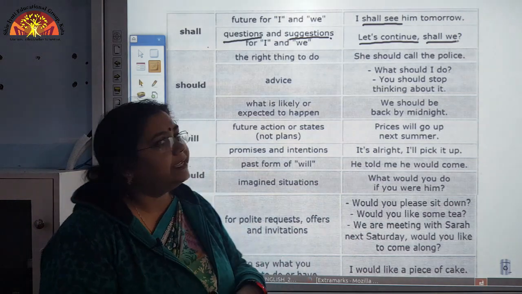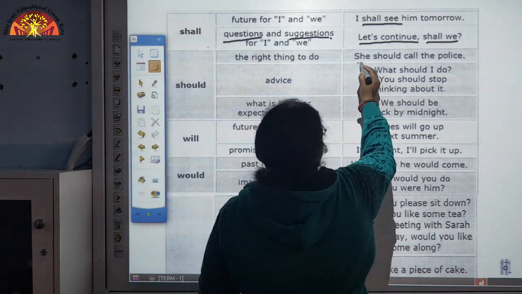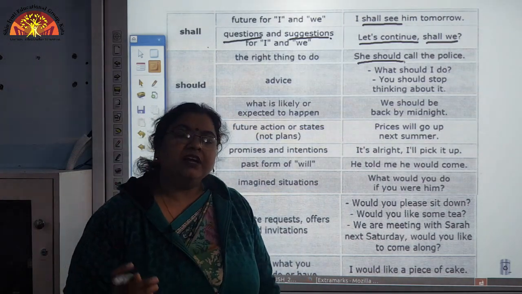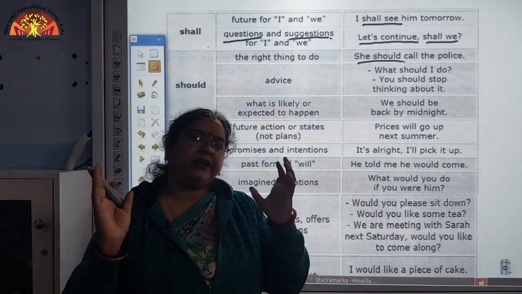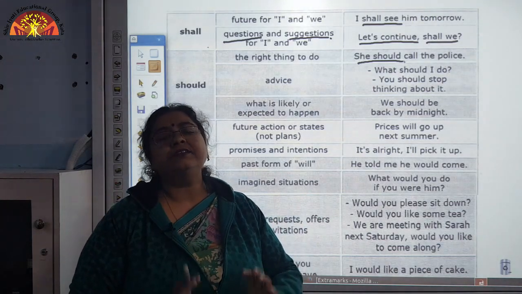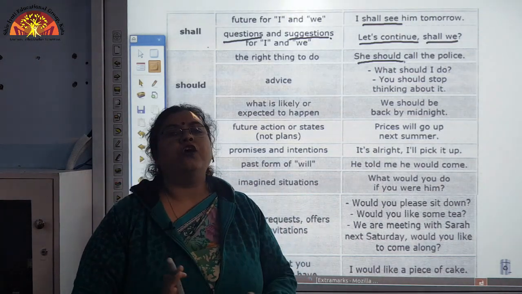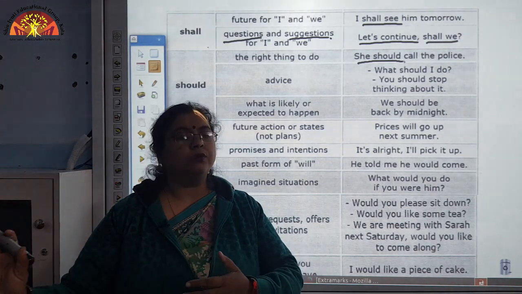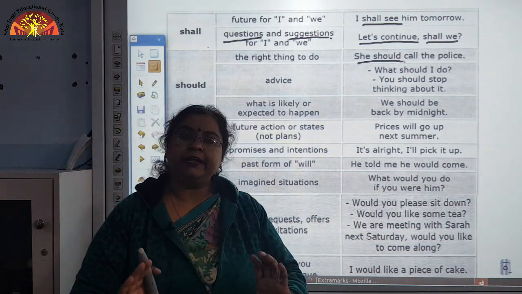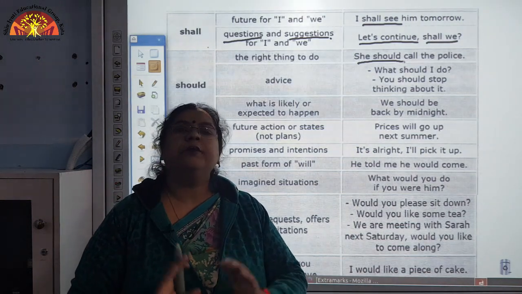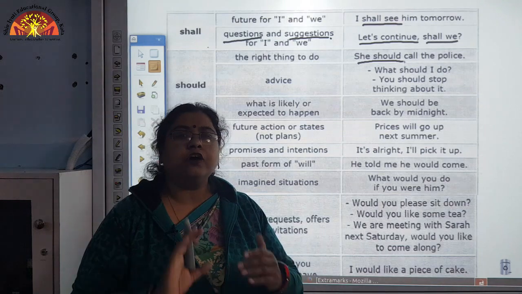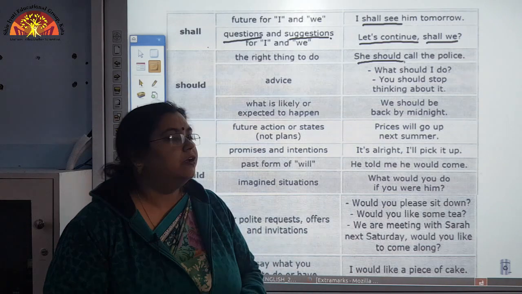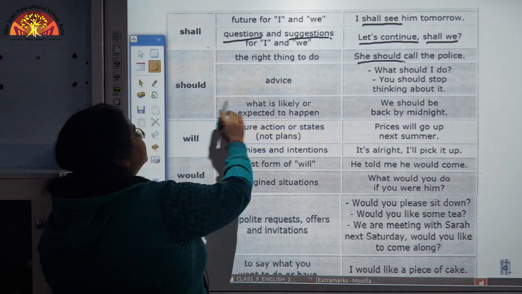That means something which is correct and should be done like that. Like here, see the example: she should call the police. What should she do? The right thing that can be done here is that she should call the police. You should go to school. That means this is the right thing which has to be done by you. So, you should study daily.